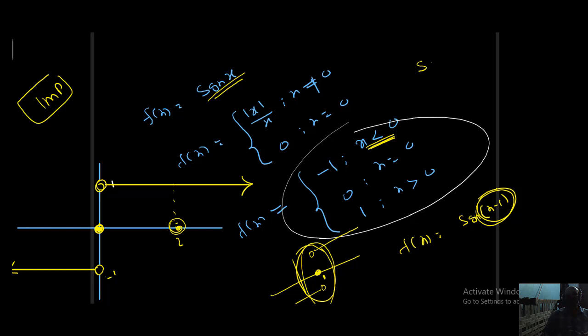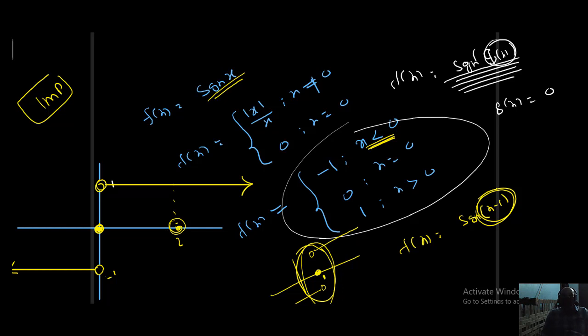Final conclusion: a signum of a function is given. For example, this is k of x, so I will rewrite it again. Students, listen. Important note: f of x equal to signum of g of x is given. This function is not continuous at the values of x where g of x becomes 0. This is very, very important. f of x is signum of g of x, and it is not continuous at the values of x where g of x equal to 0.